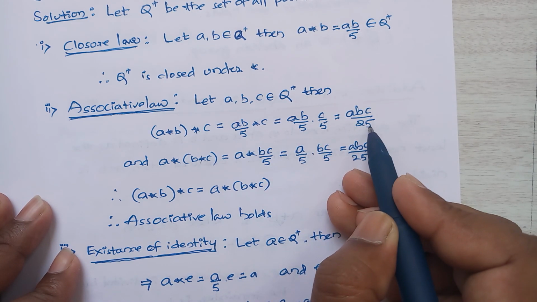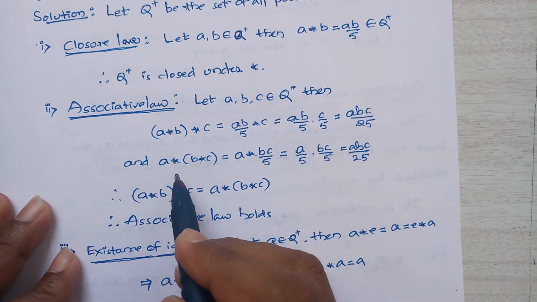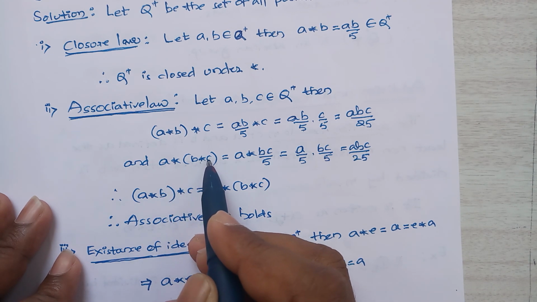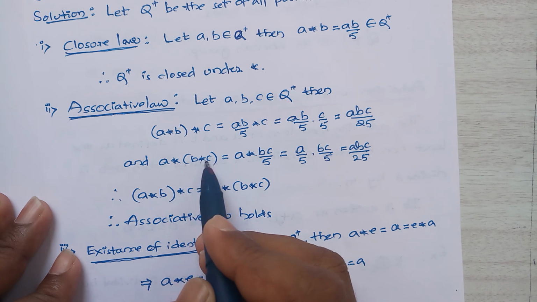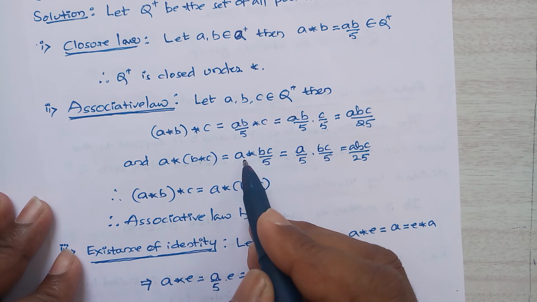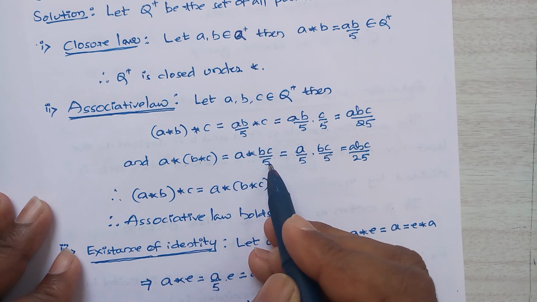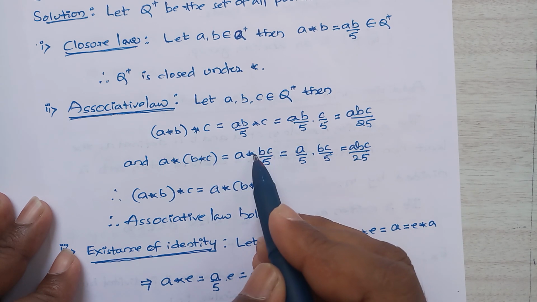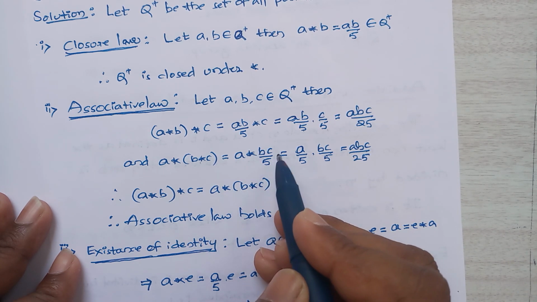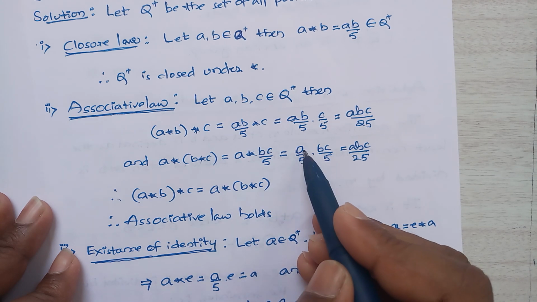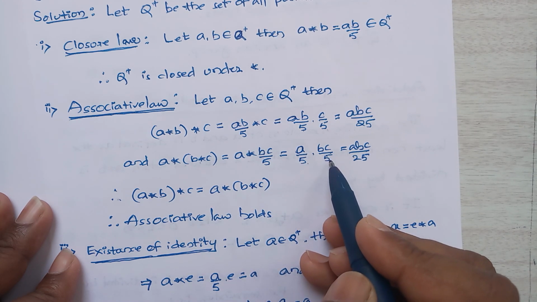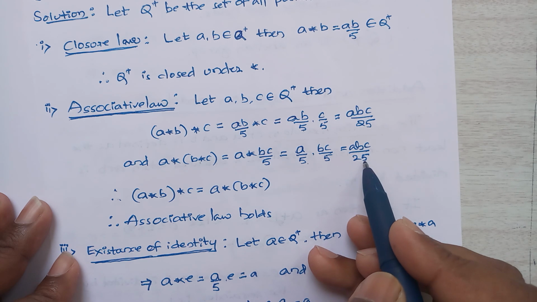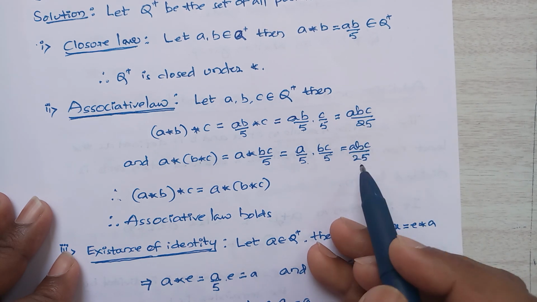So the next condition is a star (b star c). Here b star c, using the condition, we can write as bc by 5, so a star bc by 5. If we replace star by multiplication, it becomes a by 5 into bc by 5. So this is equal to abc by 25. So this is equal to this.